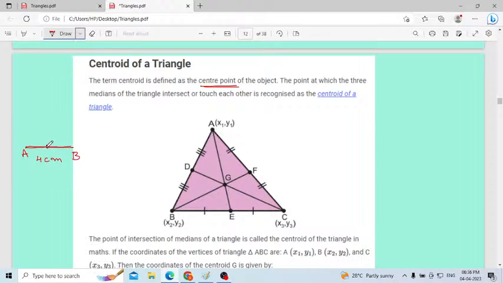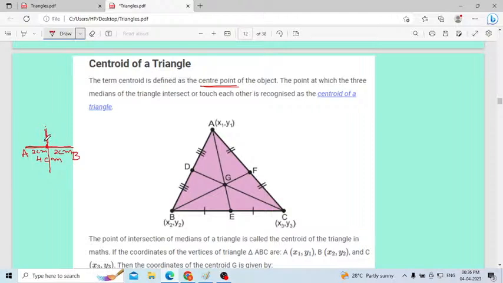How will we get the exact midpoint? Here 2 centimeter, here 2 centimeter, exactly this is the midpoint. We are dividing this line into equal parts. We have to draw a line that will divide this line AB exactly into equal parts. That one we will consider as a median.